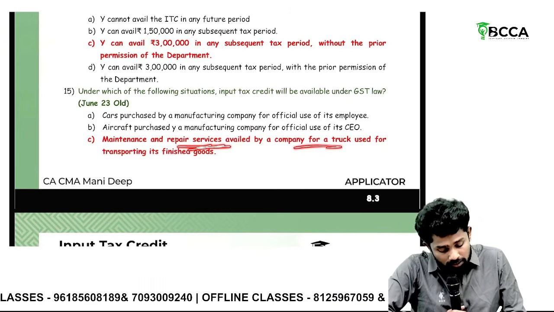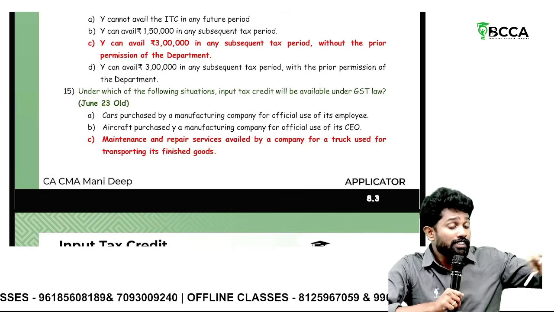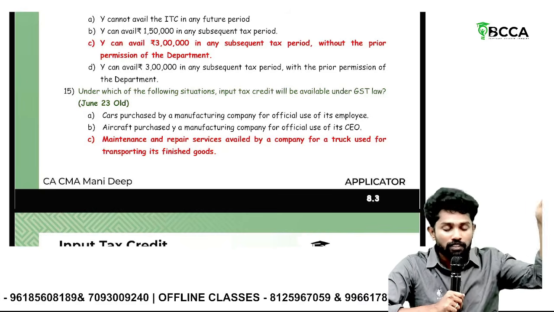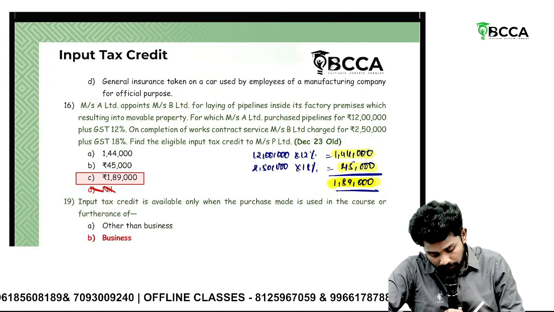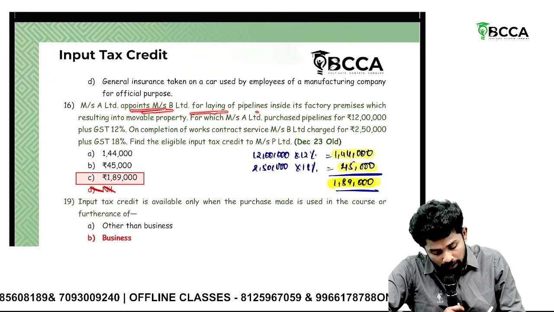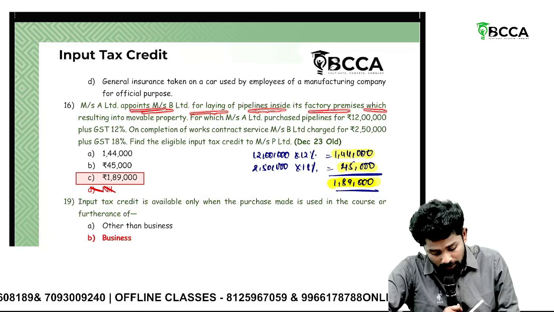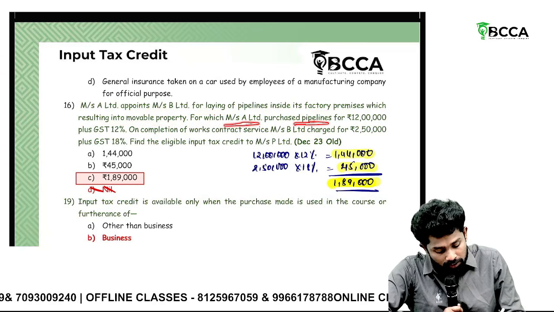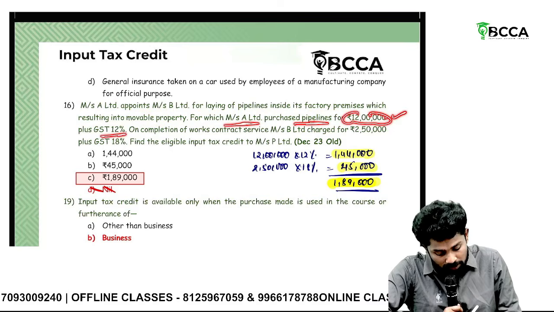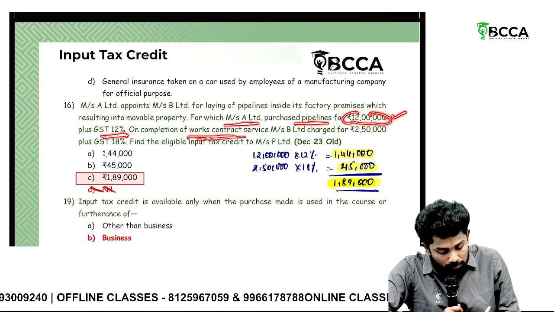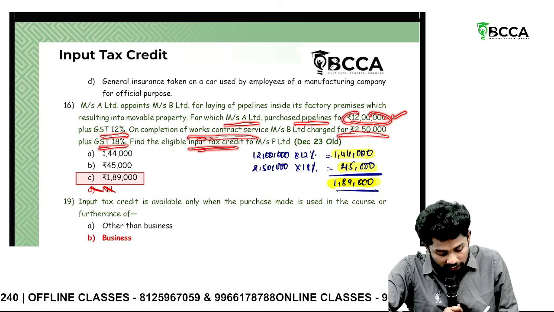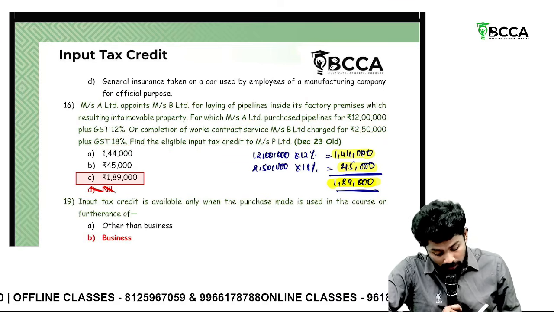Maintenance and repair services of truck. Truck is eligible for ITC. Then the repair cost, insurance, on them, whatever is GST part, that also can be availed as ITC. Then A Limited appoints B Limited for laying pipelines inside the factory premises, which results into movable property, for which A Limited purchased pipelines for 12 lakhs plus GST at 12%. On completion of works contract, charged 2,50,000 plus 18%. Find the eligible ITC. Sir, here the answer given is wrong.